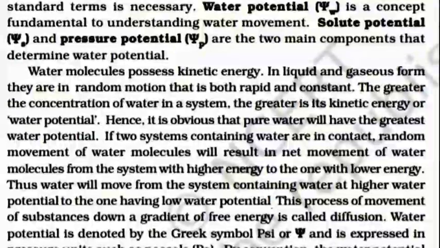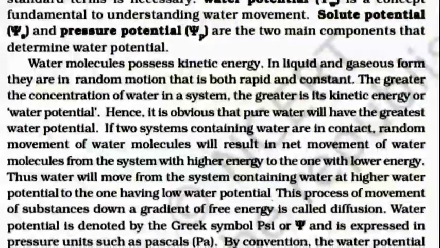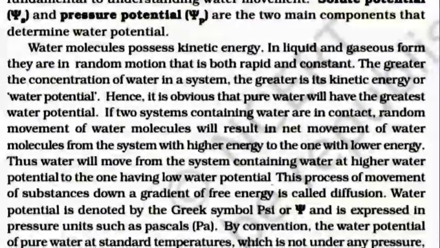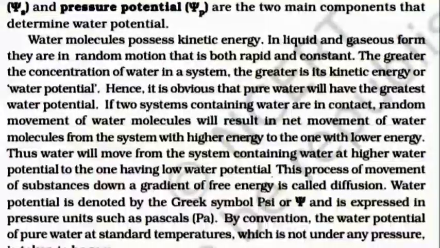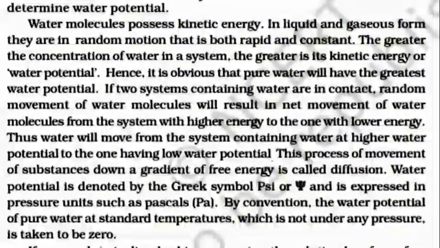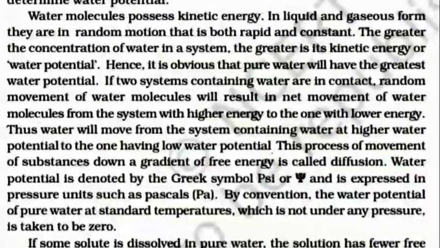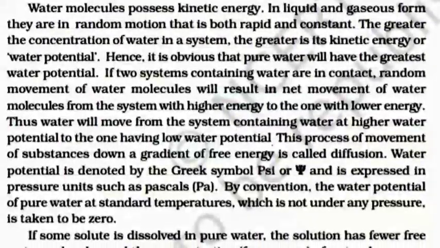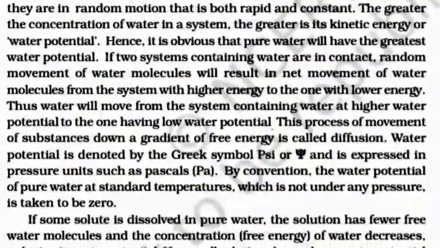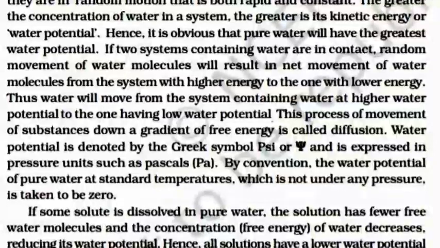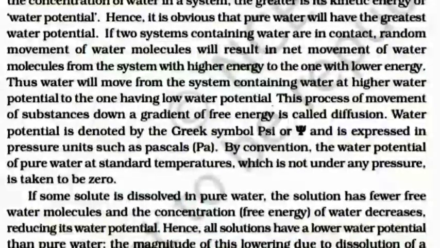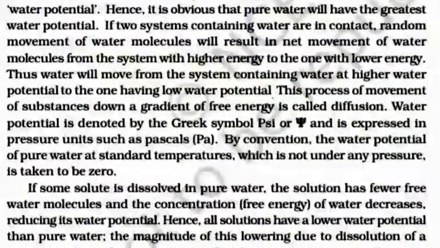If two systems containing water are in contact, random movement of water molecules will result in net movement of water molecules from the system with higher energy to the one with lower energy. Thus, water will move from the system containing water at higher water potential to the one having low water potential. This process, movement of a substance down a gradient of free energy, is called diffusion. Water potential is denoted by the Greek symbol psi (Ψ) and is expressed in pressure units such as pascal.